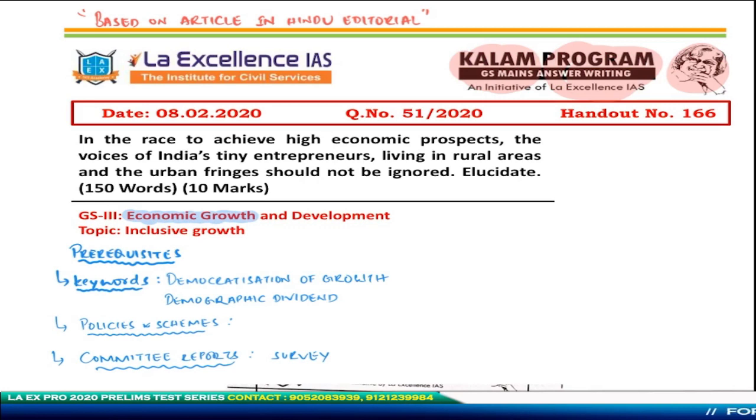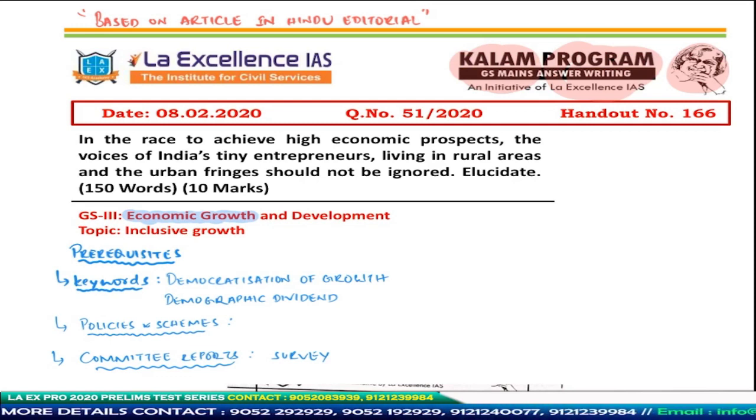I mean, some important people in the society. These are the tiny entrepreneurs. This is what this question is trying to say. So overall, we have to establish towards the end that these small entrepreneurs, the MSME sector, and then the rural entrepreneurs, etc., are also equally important when compared to the large entrepreneurs, which the government is focusing on anyway. So that is what we have to establish.